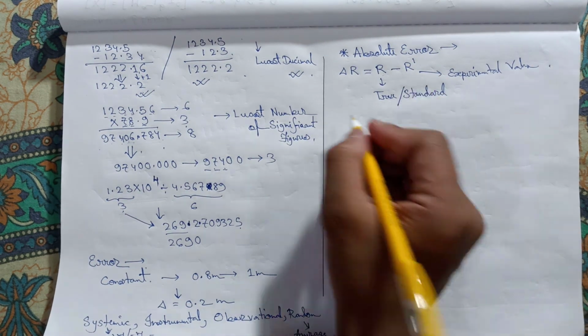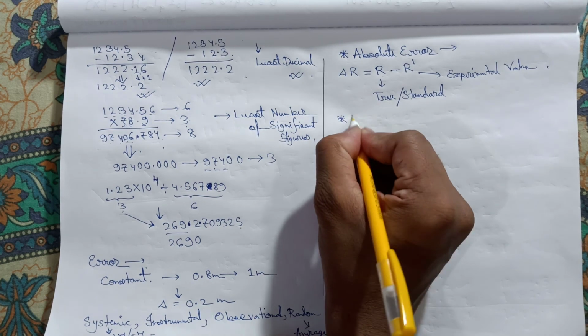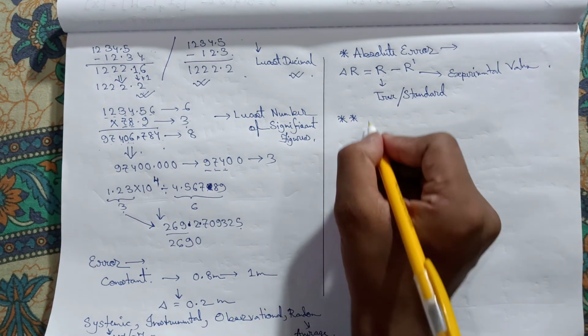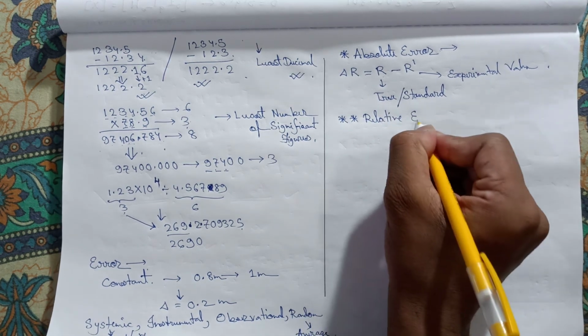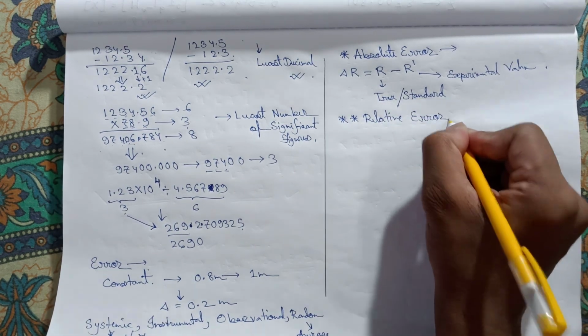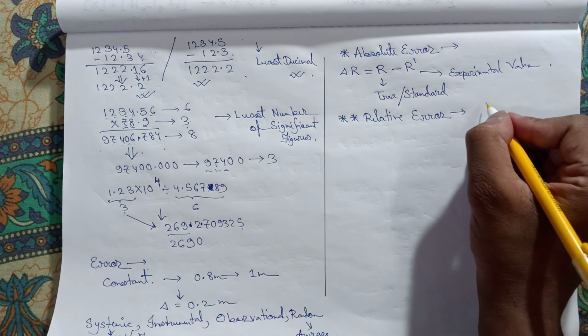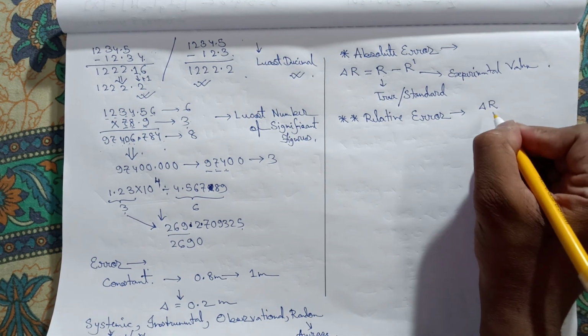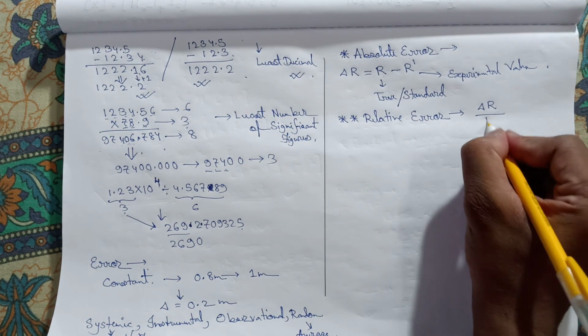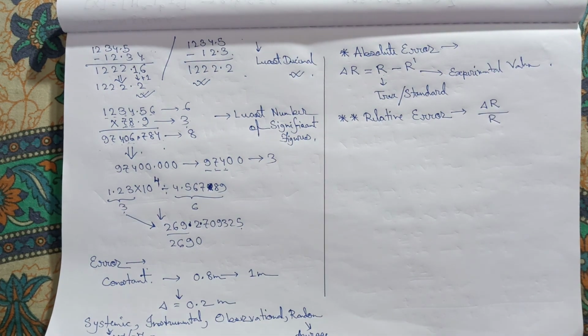Generally, okay, we will discuss it later. Let's come to relative error. So what is relative error? Relative error is nothing but the ratio of absolute error to its true value. So if the absolute error is del r and the true value is r, then this is called relative error.